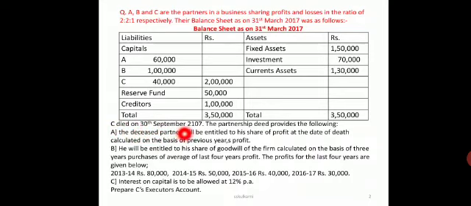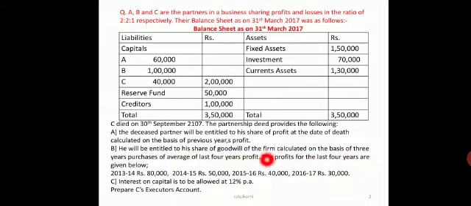C died on 30th September 2017, and the partnership deed provides that the deceased partner is entitled to a share of profit till the date of his death based on the previous year's profit. He is also entitled to a share of goodwill, which is calculated on the basis of 3 years purchase and the average profit for the last 4 years.